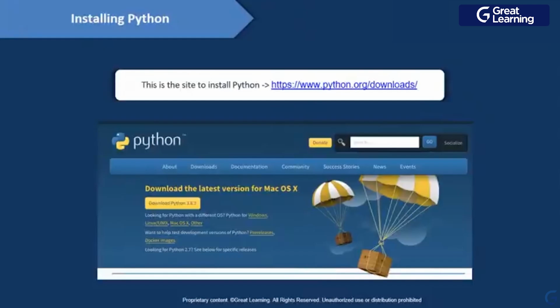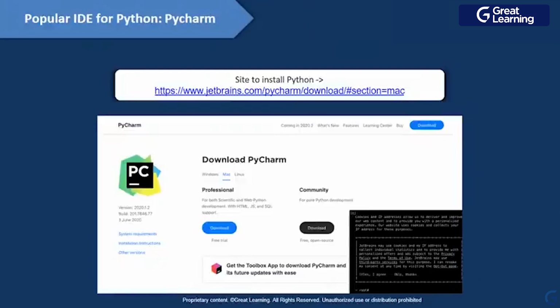Now I'm going to show you some of the IDEs you can go for. We have some integrated development environments. Basically, they help you to code in Python, right? You don't need to take care of all the indentation and so on. That's one thing you need to understand in Python. So PyCharm is one of the most used IDEs. And before installing an IDE, be sure Python is already on your system. Otherwise, the IDE will not support it, right?